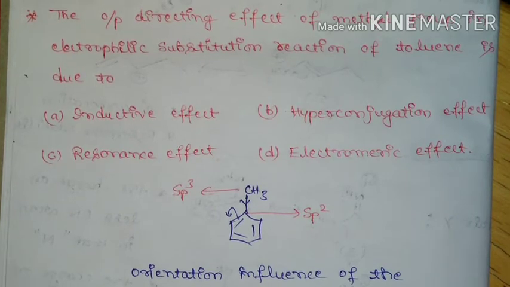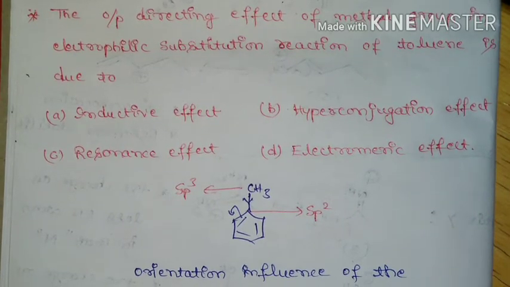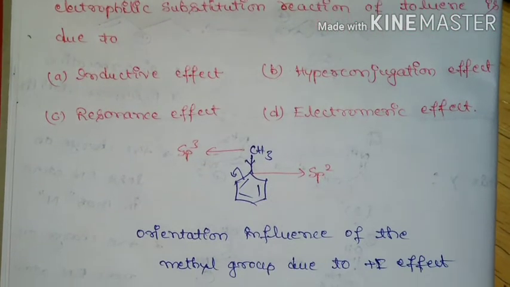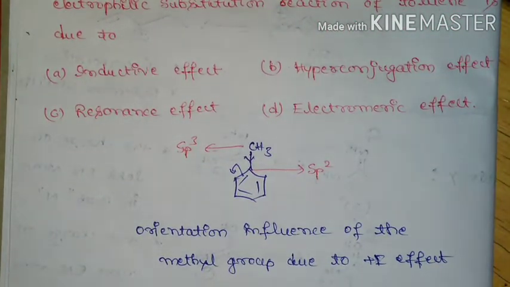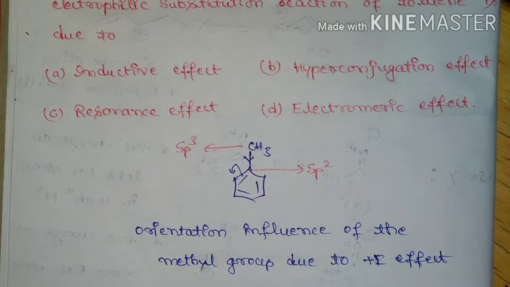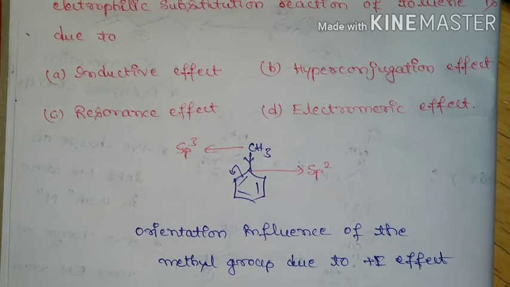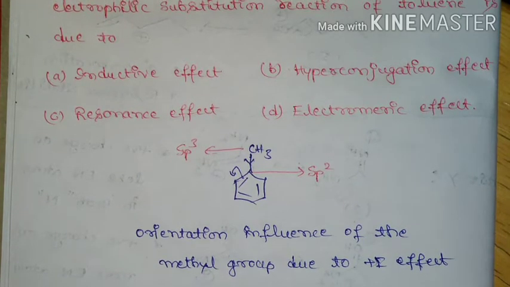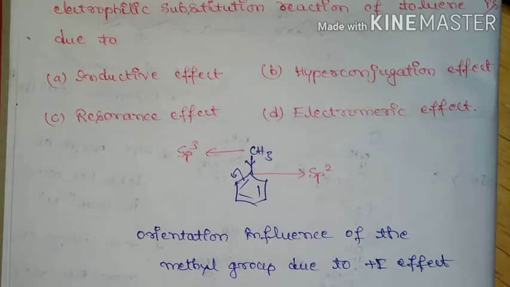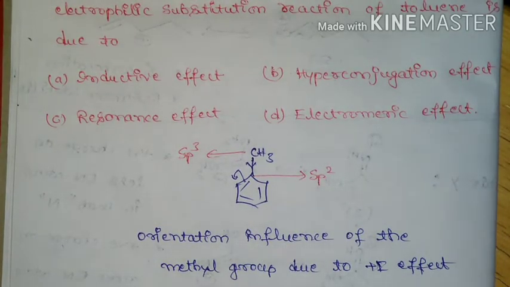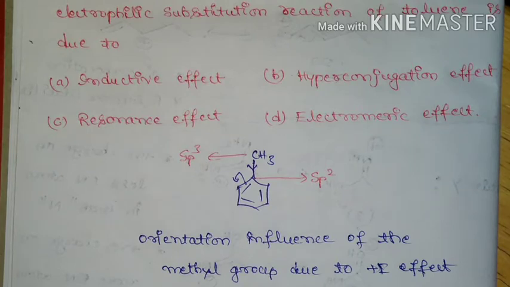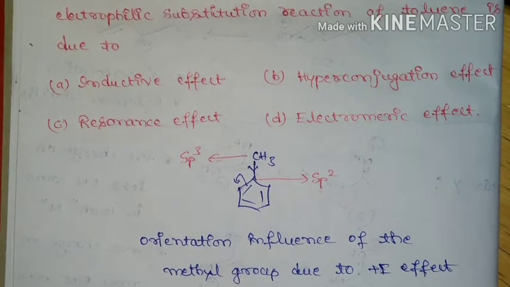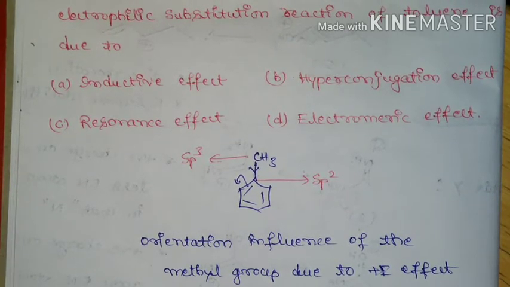Hence there is some electronegativity in the sp2 hybridized carbon atom. So hence the orientation influence of the methyl group will be due to positive inductive effect. Means here the methyl group will donate, or it is going to behave as a positive inductive group.